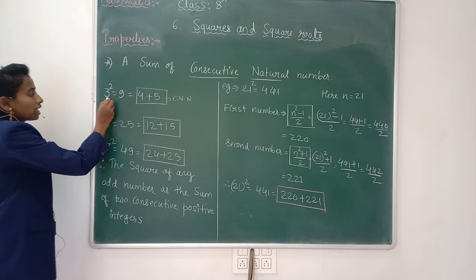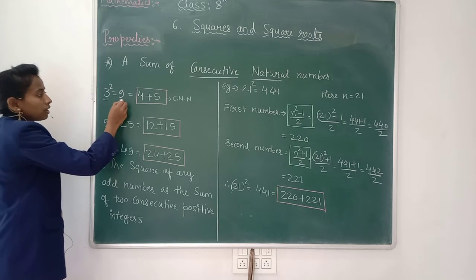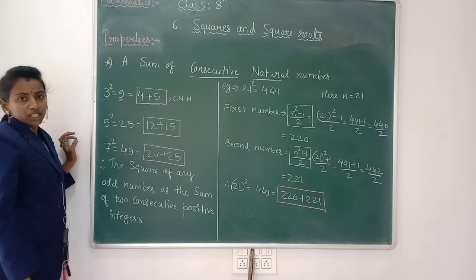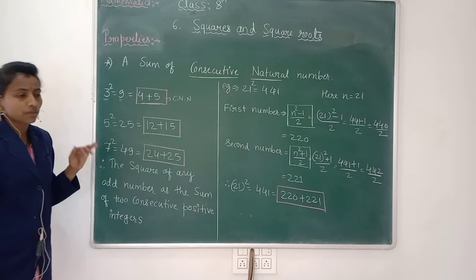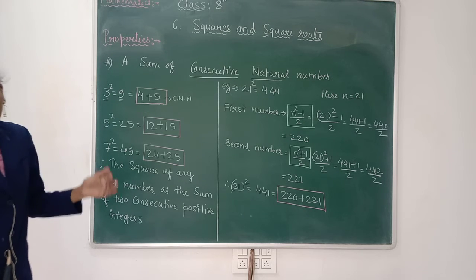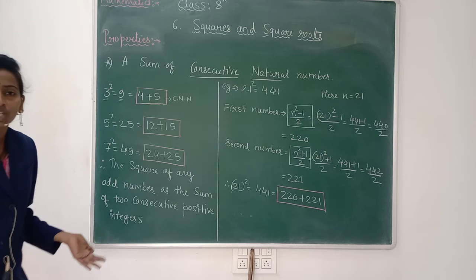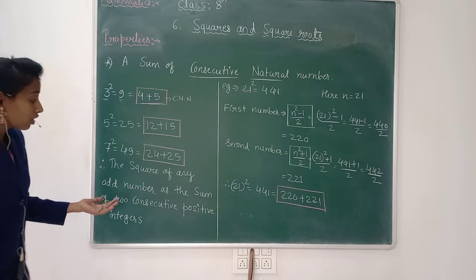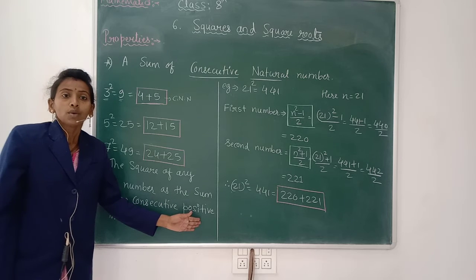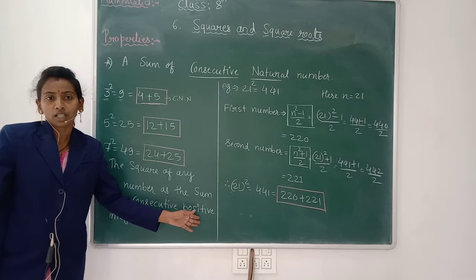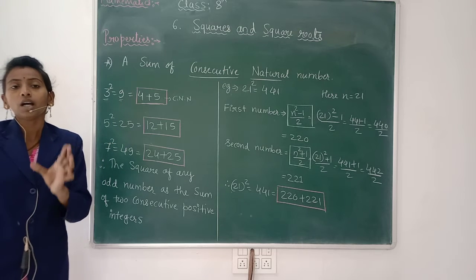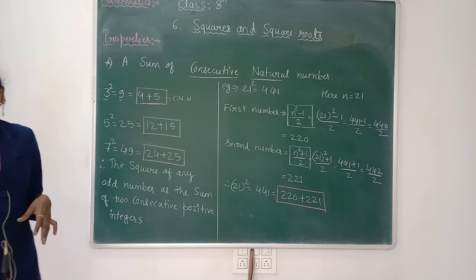We are not taking negative integers, only consecutive positive integers. Whatever numbers come, they should be positive numbers only.